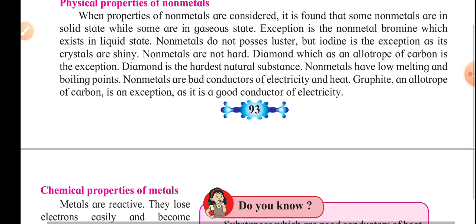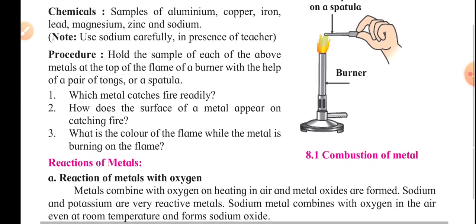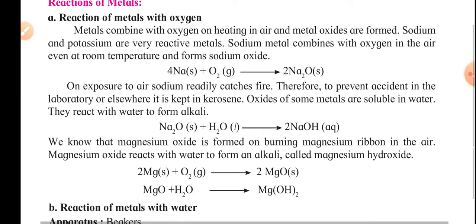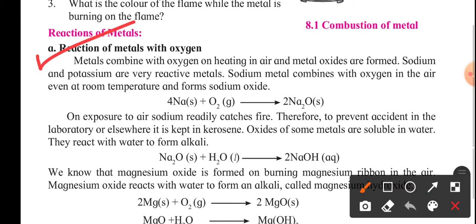So let's go towards the chemical properties of the metals. We have studied so many things about the metals and their physical properties. In this section, we are going to talk about the chemical properties of the metals. The first one is the reaction of metals with oxygen.